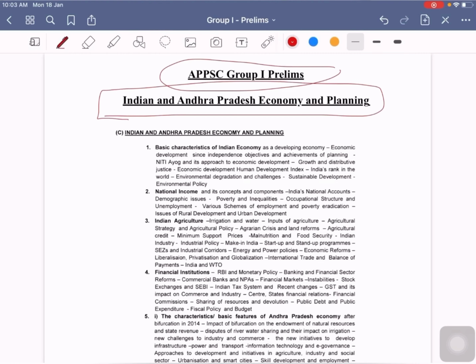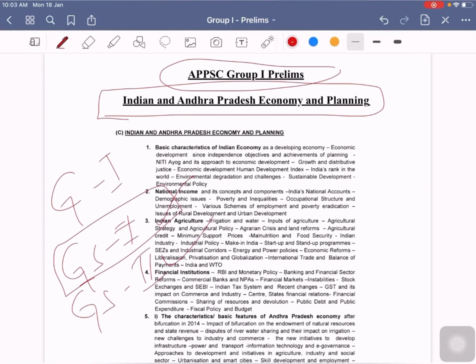As we know, Group 1 Prelims consists of two papers, GS1 and GS2. In the first paper you will have general studies, and in the second paper you will be dealing with aptitude, science and technology and current affairs related issues. In the GS1 paper, you will have four parts: A, B, C, and D, in which you will be dealing with Indian history, Indian polity, Indian economy, and geography related issues.